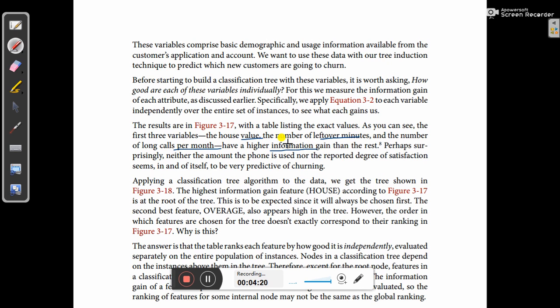We have discussed information gain in earlier videos, so go through that if you don't understand it. It has a very important role when choosing the high-ranked attributes for our classification purpose. According to figure 3.17, these three attributes have high information gains. Perhaps surprisingly, neither the amount of the phone bill nor the reported degree of satisfaction seems in and of itself to be very predictive of churning. Applying a classification tree algorithm to the data, we get the tree shown in figure 3.18.